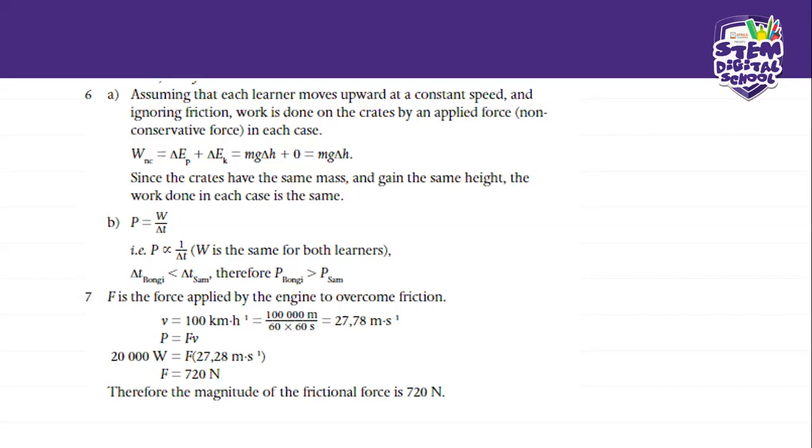So work done by the non-conservative force will be equal to change in potential plus change in kinetic energy. And that will be mg change in h, basically, okay? Because our kinetic energy change will be 0. So since the crates have the same mass and gain the same height, the work done in each case will be the same, okay?